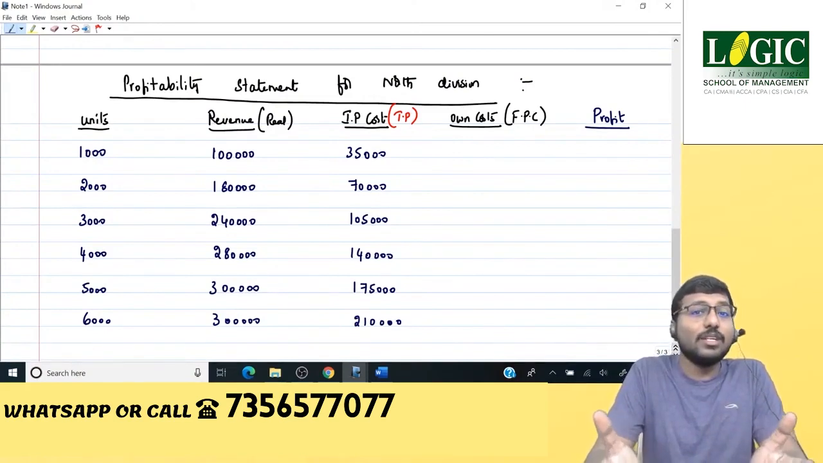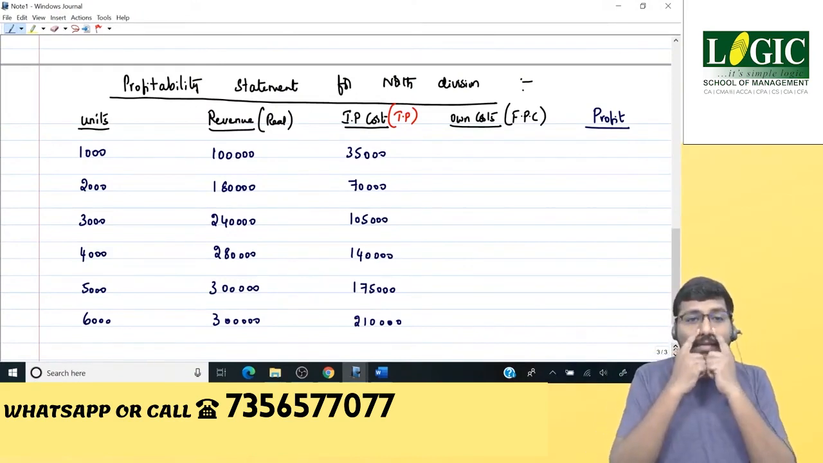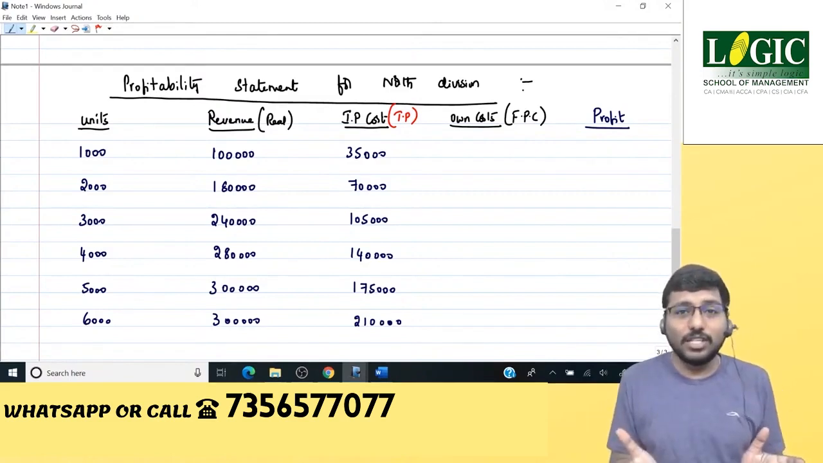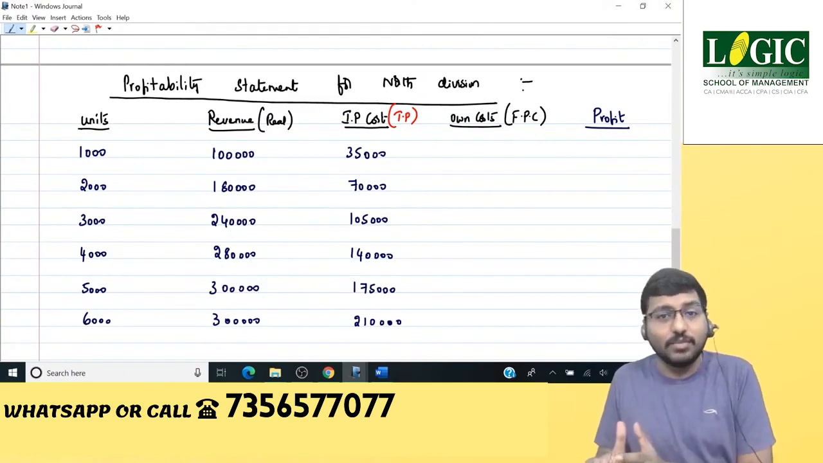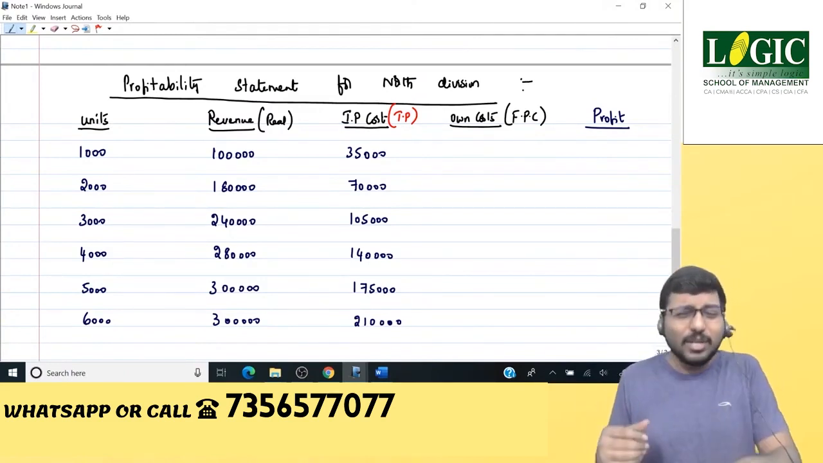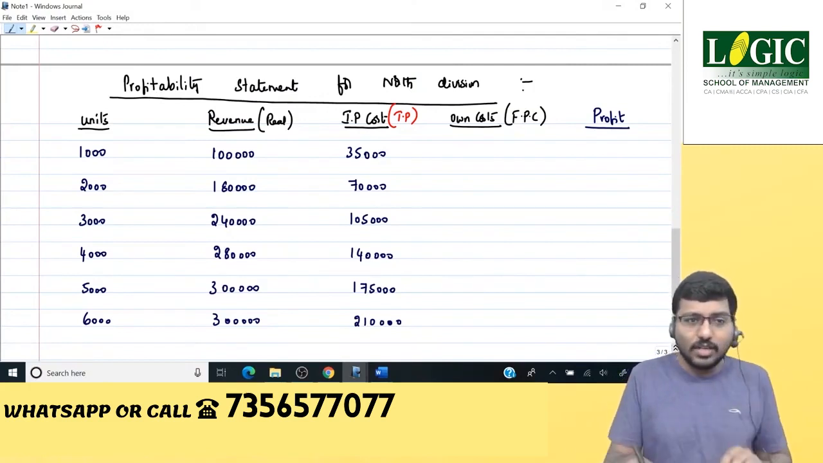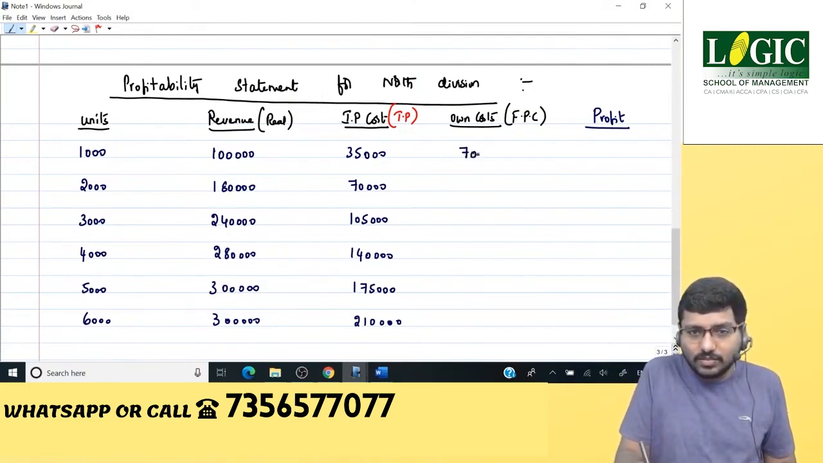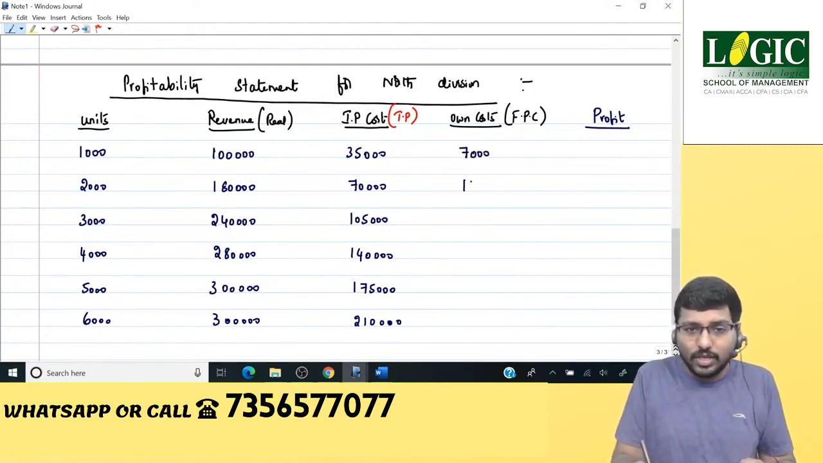Why? Because I'm trying to take a decision over here. It is irrelevant for me. Therefore, the only relevant cost for me is 7. Even if you consider 90,000 also, the decision will not change, because if you reduce a constant number from everything, the decision remains the same. I don't consider it because it's not needed for taking a decision. That's why I go only with variable cost. What is variable cost? 7. Which means here it's going to be 7,000. 7 per unit into 1,000 units. Next, 14,000. 21,000. 28,000. 35,000.